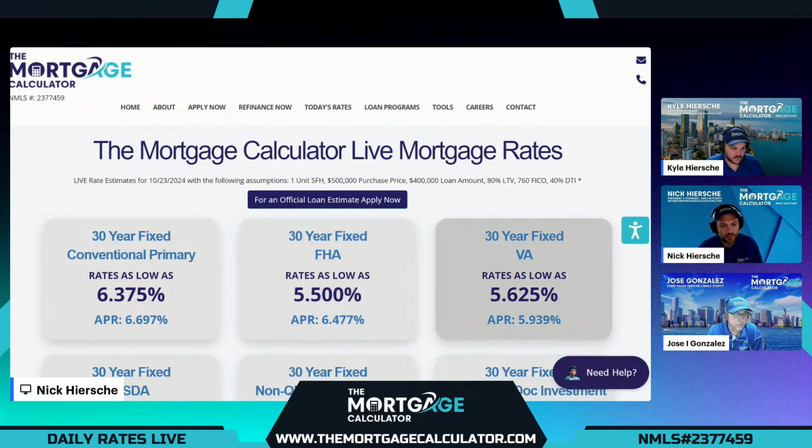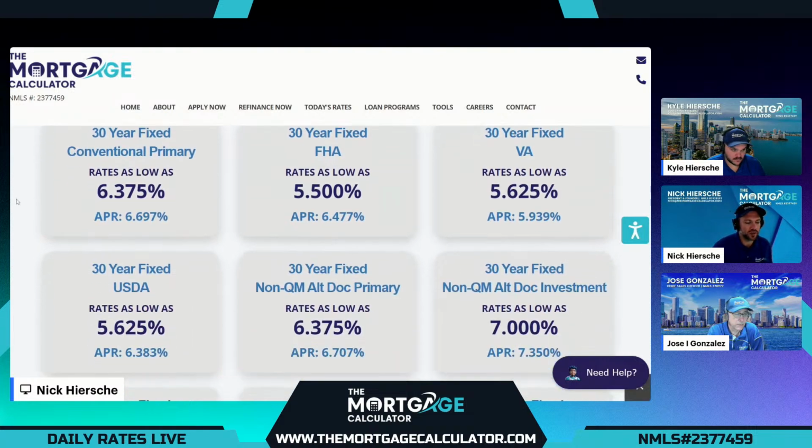And our VA options only for eligible active service members and veterans. If you are eligible, these programs are definitely the best. You see here, rates as low as 5.625. Final APR with a standard funding fee, 5.939. So definitely lower than an FHA or conventional example for this scenario. So our vets and service members should definitely take advantage of those programs.